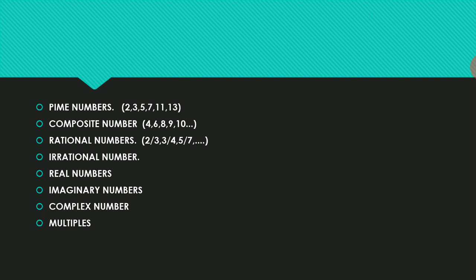Okay, next we go to rational number. What do you mean by the rational number? Any number in the form of p by q, where p and q are integers and q is not equal to 0, is called a rational number. Normally these are the numbers we express by p by q. Like that, I give an example: 2 by 3, 3 by 4, 5 by 7. The denominator should not be equal to 0.